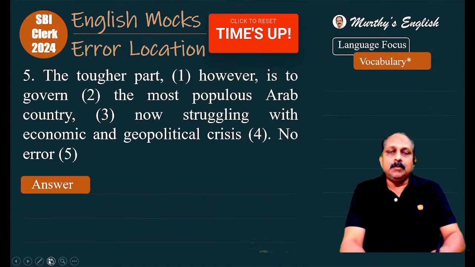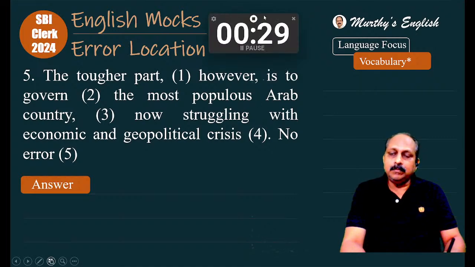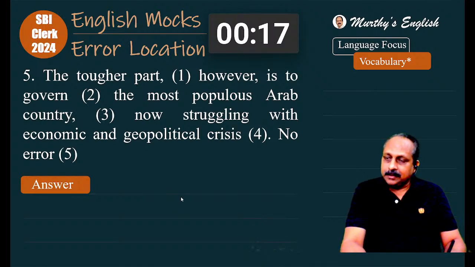Let us go to question number 5. Your time starts now. The tougher part, however, is to govern the most populous Arab country now struggling with economic and geopolitical crisis. Surge, forge, nudge, good Pandu, I appreciate, and spike, Anusha, spike, hike, surge, uptick, escalate, wonderful.